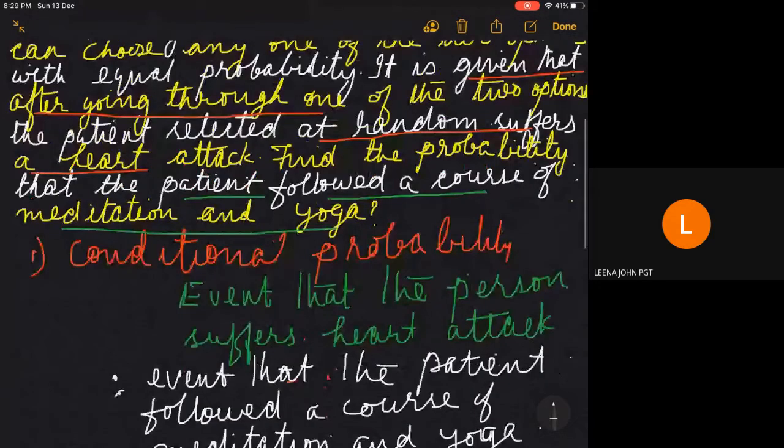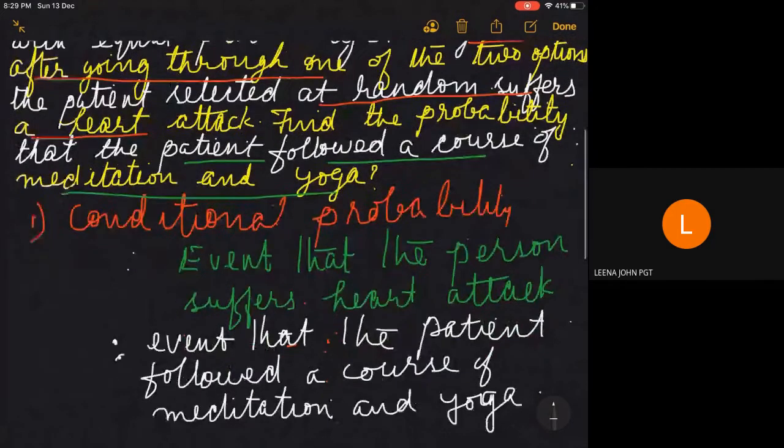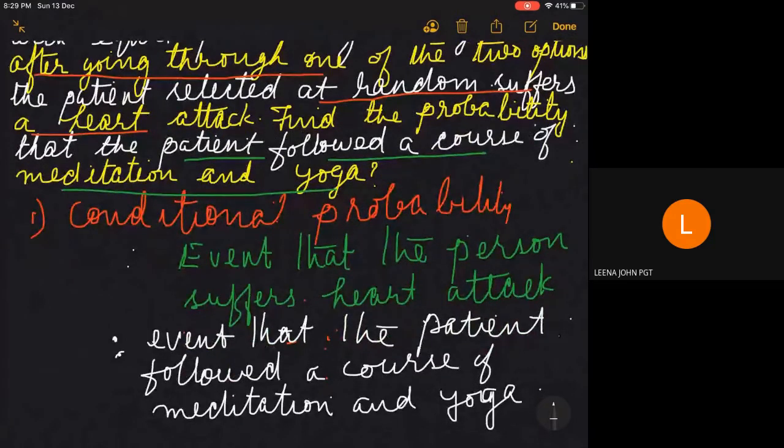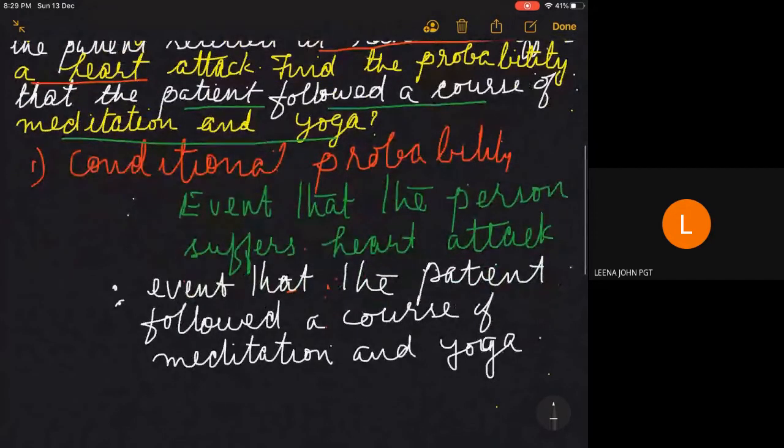Now, this question again, we have not yet defined the name of the event, but consider these two events and which event happens first. The first event is that the person suffers a heart attack. The second event is that the patient followed a course of meditation and yoga. So you tell me, children, which event happens first?